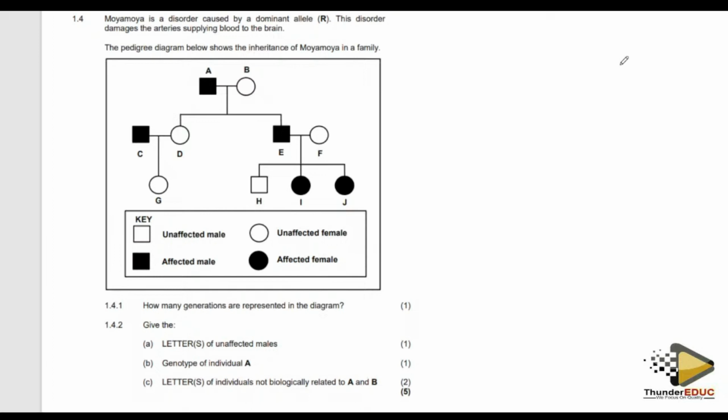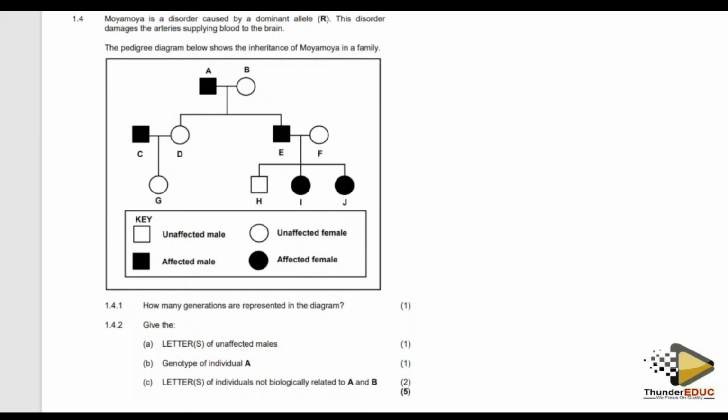It can come when this pedigree is non-sex linked. So you have to take note of the following before you answer any question concerning a pedigree. It can be sex linked, it can be non-sex linked, it can be caused by a dominant allele, or it can be caused by a recessive allele.